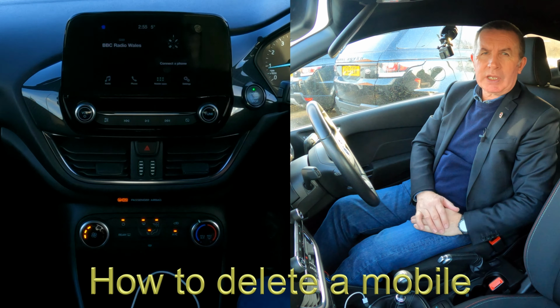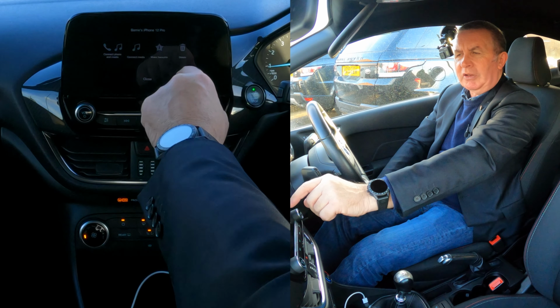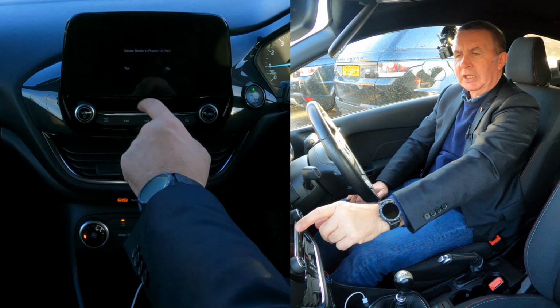Click on settings, and then you go to Bluetooth. You find Bluetooth, the Bluetooth symbol. Bluetooth, add a Bluetooth device, view devices. So we click on view devices, and there you go. You see Barry's iPhone 12 Pro. That's the one I want to delete. So we click on that, and you see connect phone, connect media, make favorite or delete, and we want to delete. Yes.